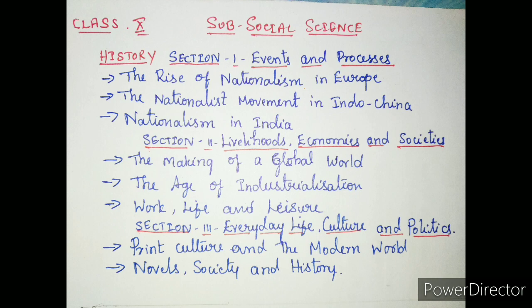We all know that social science is divided into three parts: history, geography, and civics, including some parts of economics. In class 9th, history was divided into two sections. But in class 10th, history was divided into three sections. Section 1, events and processes; section 2, livelihood, economies, societies; and section 3, everyday life, culture and politics.